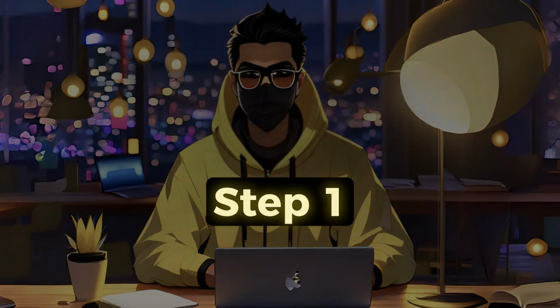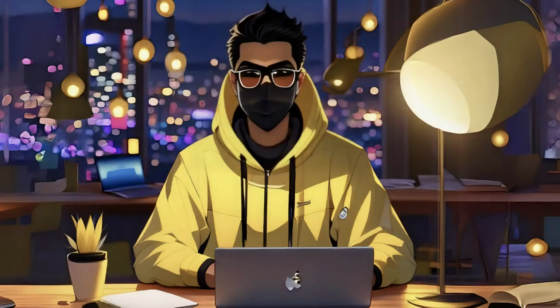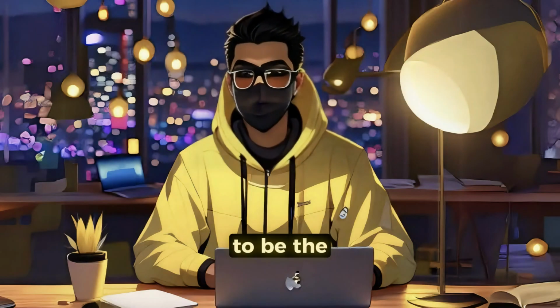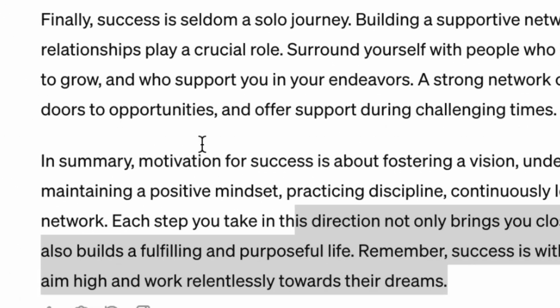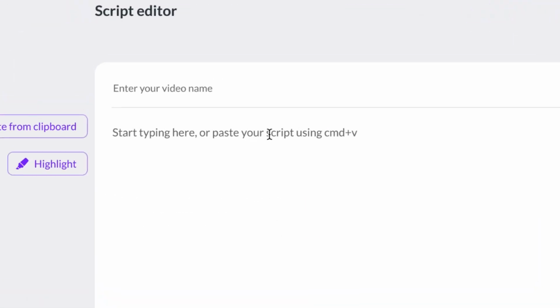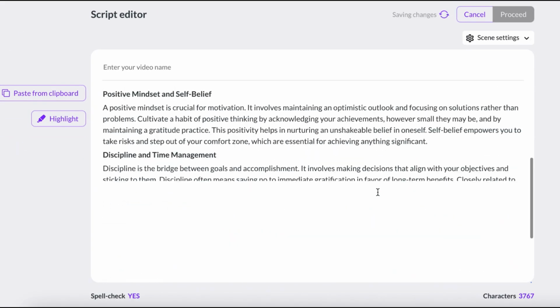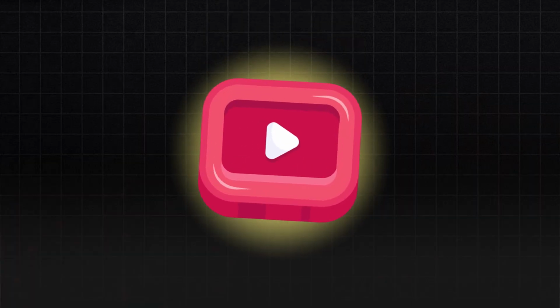Step 1, we're going to click on Script to Video section. In Step 2, simply paste the script that you want to be the motivation video. So copy the script from ChatGPT and paste it into the text box, then we're going to click on Proceed. Once you do this, then your video is ready to go.